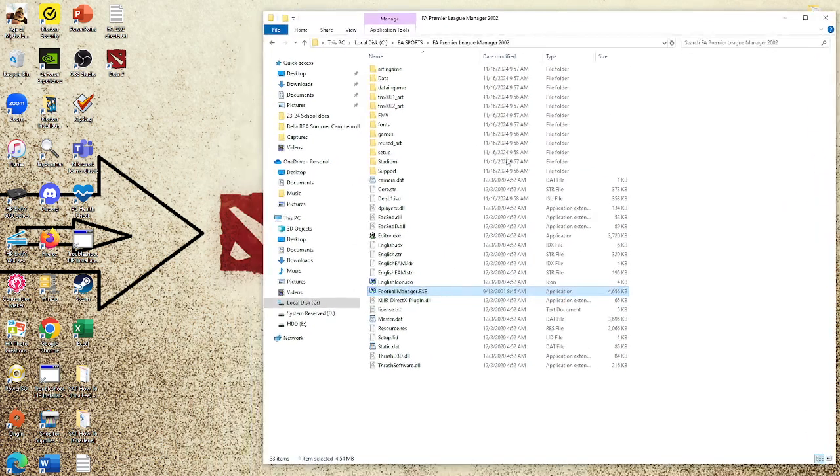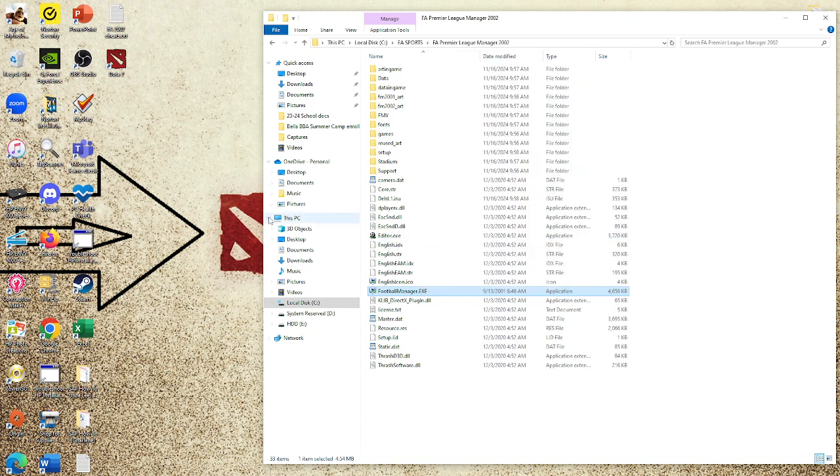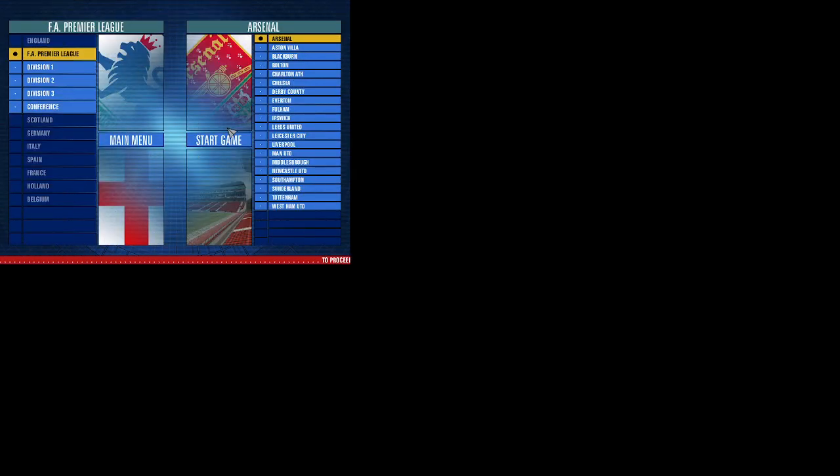Yep. And for your convenience, I just copied this file to the desktop so I can play it. So you can play from this icon right here. There you go. See? Very smooth. Let's start a new game. Just click one team, start the game.